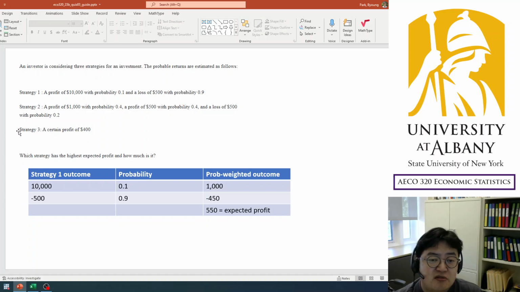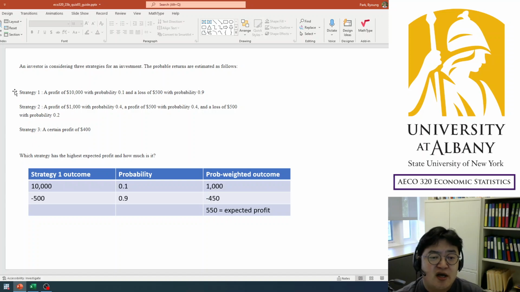Finally, strategy 3: certain profit of $400, safe. So, by the way, in strategy 3, the expected return is just a sure thing. It's a sure thing, so there is no randomness. So the expected return is the certain return, right? You expect $400, and because it's certain, you don't need to calculate the expected return, but you can call it an expected return.